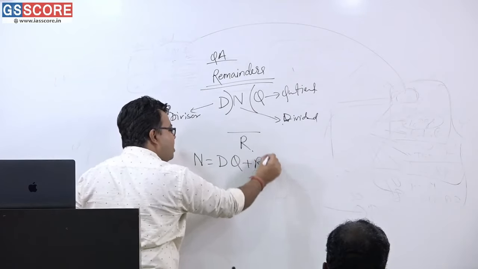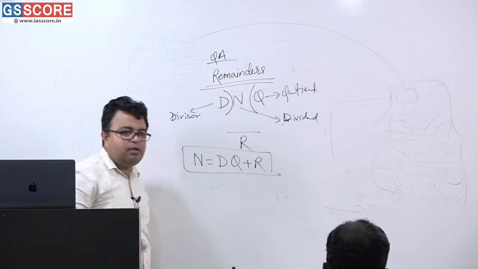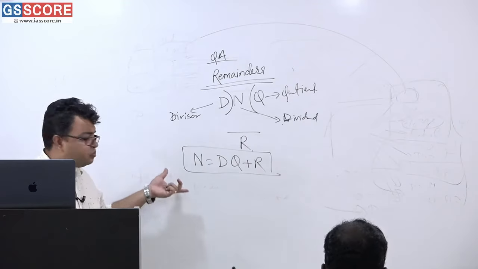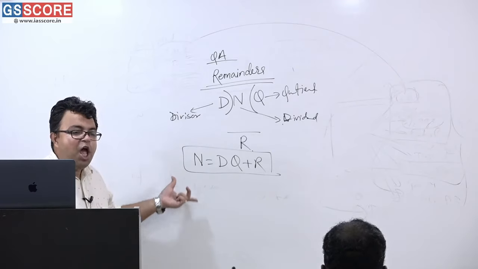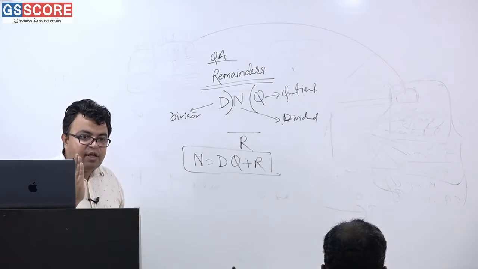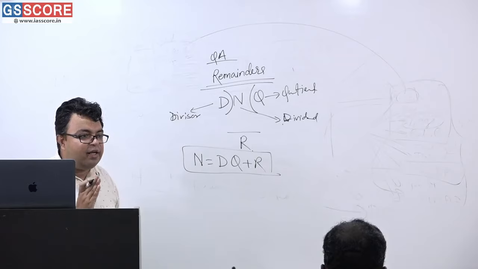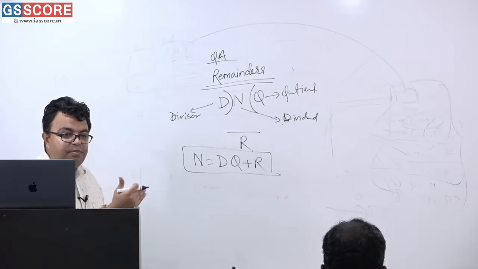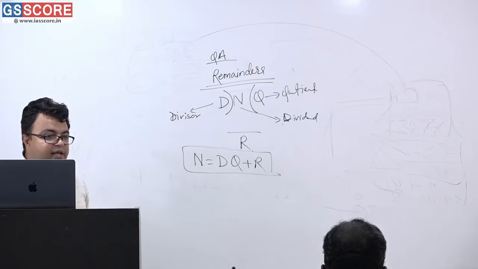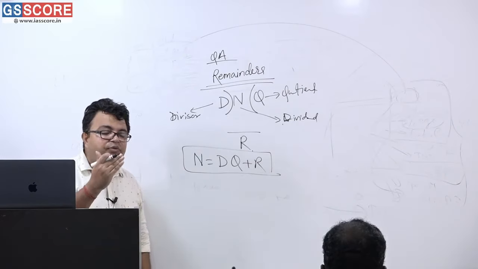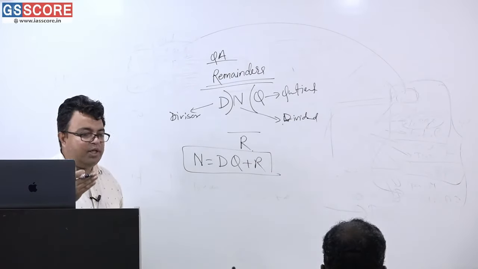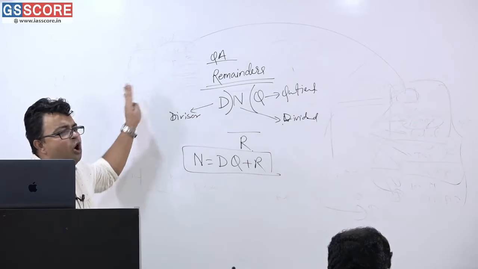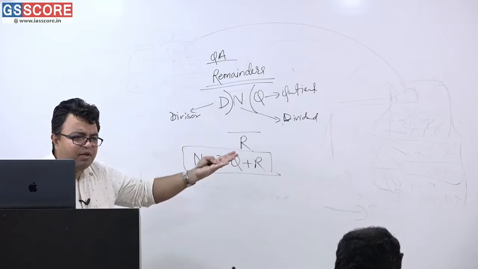You will be saying, sir, what are you teaching? This is a very simple thing. Yes, this is a simple thing. But you just see here, we are starting with this. We will be discussing very, very vital points, and you will understand how the things are very much interrelated. The way the chapter flows from here onward, you are going to get the scenario, the way in which the other classes will also be done. And I am talking about only simple phenomena, that is, all the concepts regarding remainders.